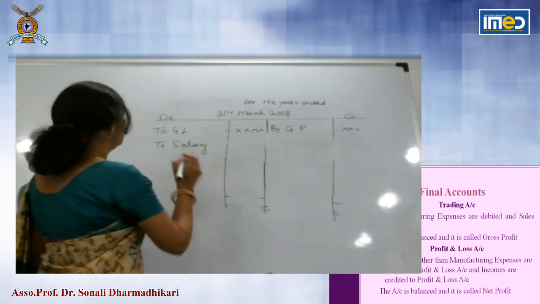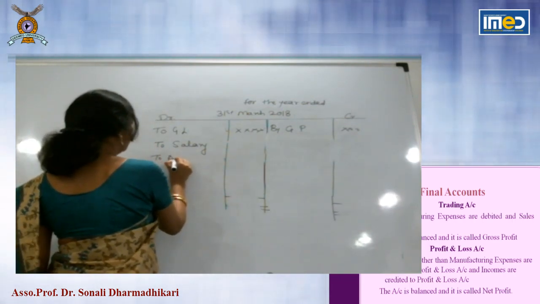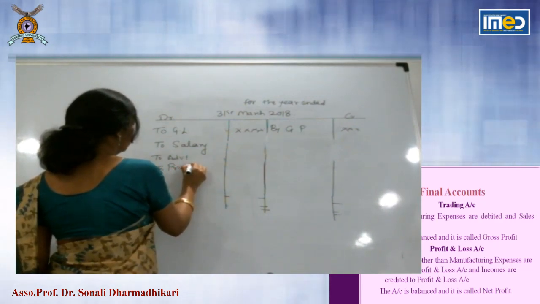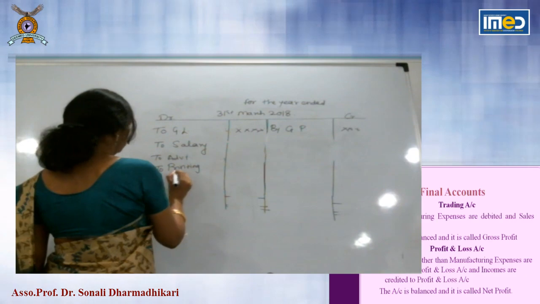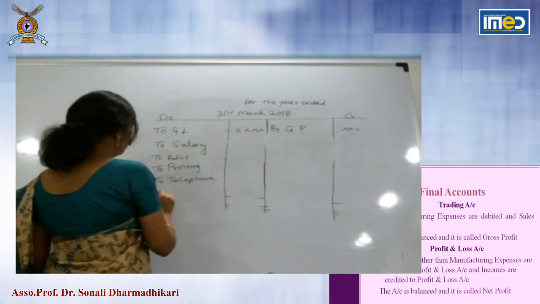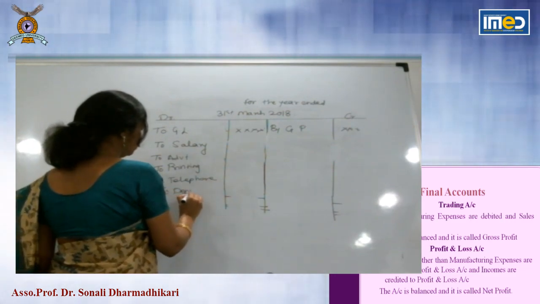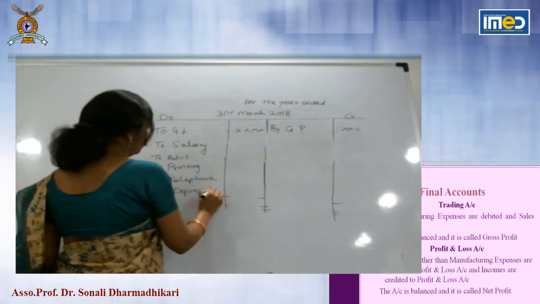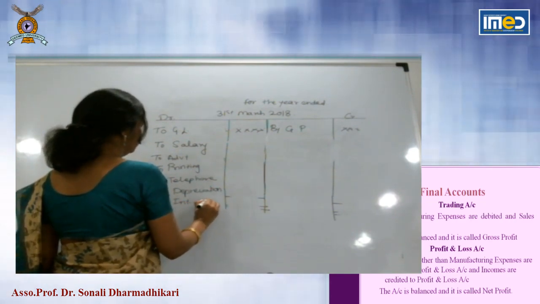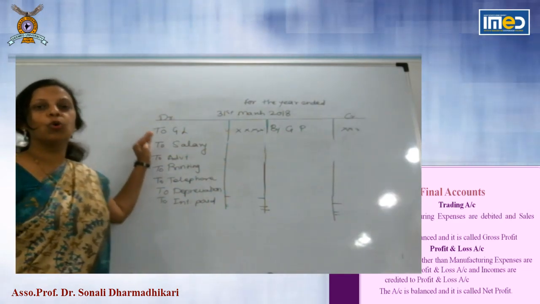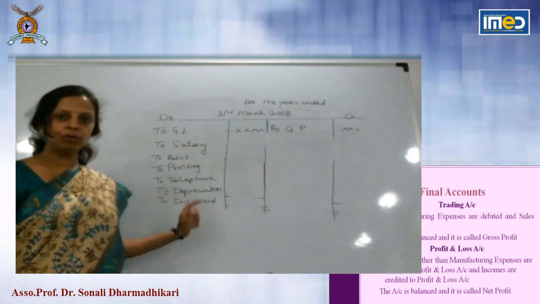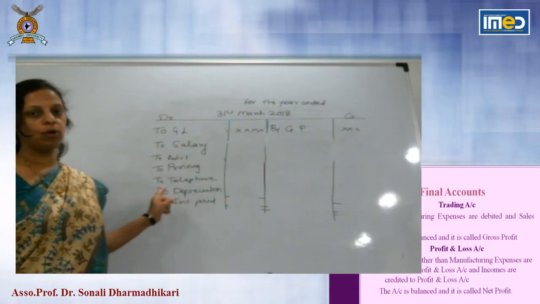So you will take to salary, to advertisement, to printing and stationery, to telephone expenses, to depreciation on fixed asset, to interest paid. So this list goes on and on. All expenses incurred other than manufacturing are debited to profit and loss.